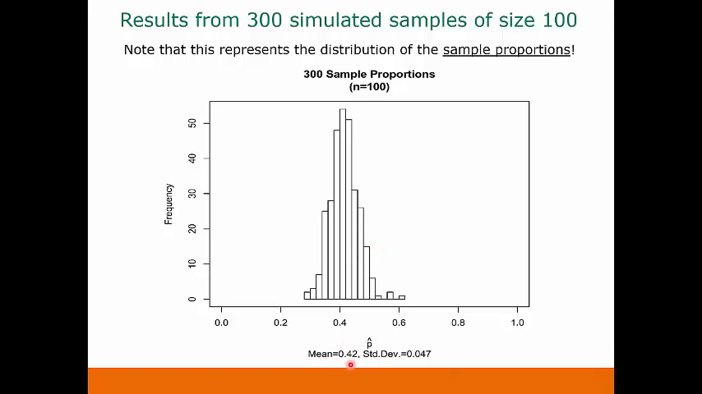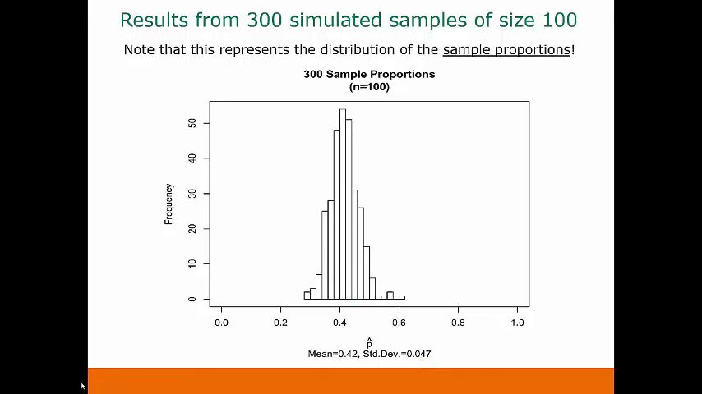Our mean for this one is 0.42. So here's our mean, which is also where our highest bar is, right here in the middle. And notice how many of our values are grouped around that mean. Also in this one, our standard deviation is down to 0.047. It's a little bit more than half of what it was for the samples of size 50.